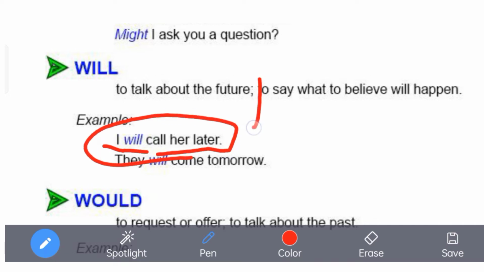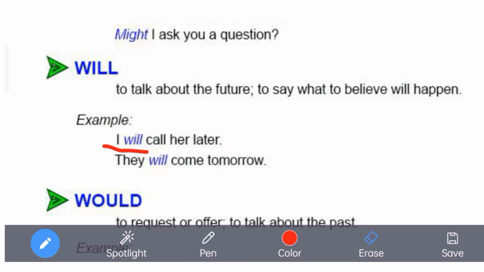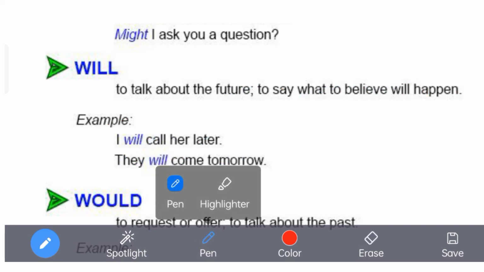We know that first person pronoun takes shall. But here the person has written will. That means the meaning is different in this sentence.